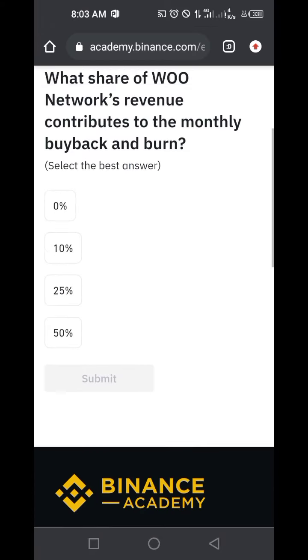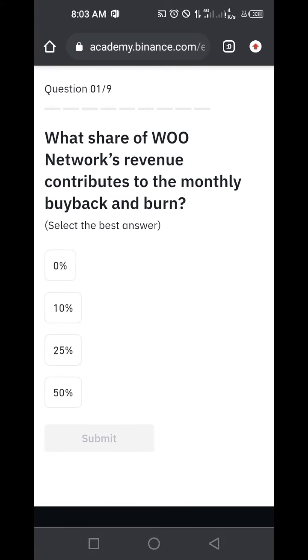The answers to these questions will be posted on our Telegram channel so that you can participate in this quiz activity and stand the chance to win all this. It will be dropped for all the tokens, all the projects that you've seen on the dashboard.